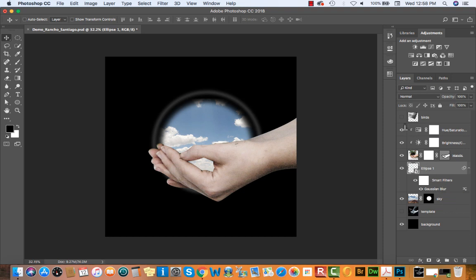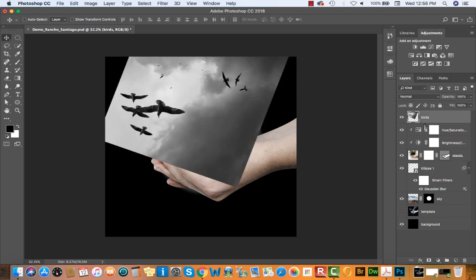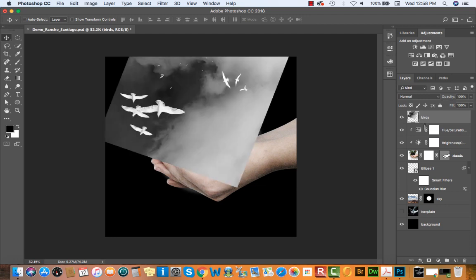Okay, now that that's done, we're going to take a look at this top layer at the top of our layers panel, the Birds layer. I'm going to reveal that. Okay, and we can see some birds here. Now in this original layer, my birds are black. But actually, I want my birds to be white so that they stand out against the black backdrop. To invert those colors from black to white, I'm going to keep the layer selected, and then I'm going to hit Command I. Command I is the shortcut key for inverting. We've probably used that in the past.